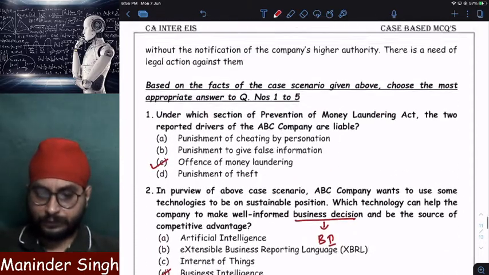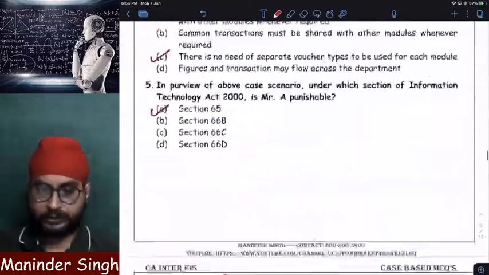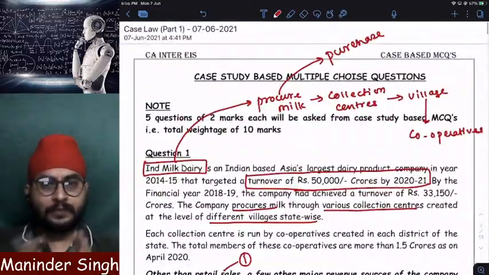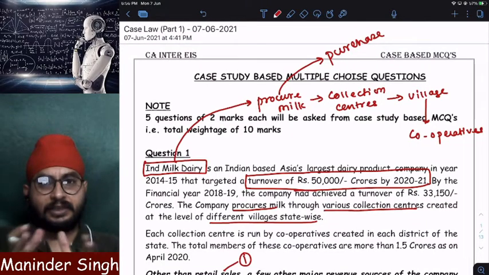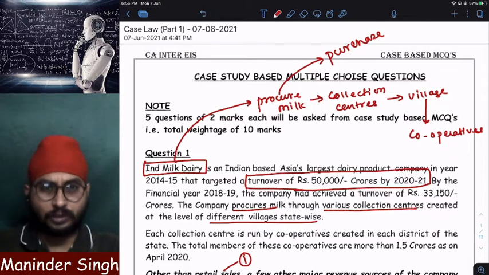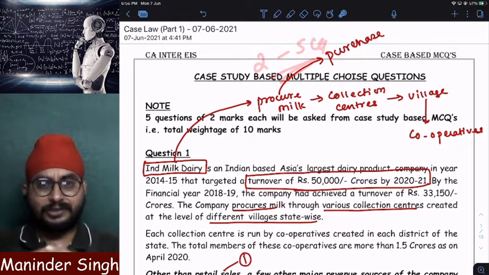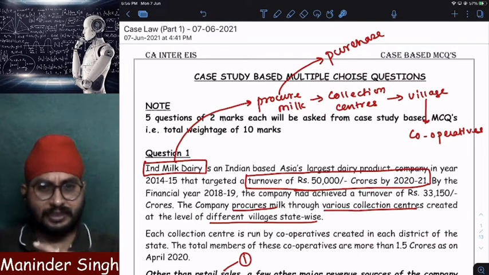So these are the 5 MCQs with respect to today's class, and in total 25 MCQs are there. Every day we will discuss 5 MCQs, because discussing all MCQs is almost 2 hours. It's been 2 hours and we discussed only 5 case laws. So let us not stretch you. Maximum 2 hours we will spend in a day, and maximum 4 or 5 case laws we will study and discuss in a day.